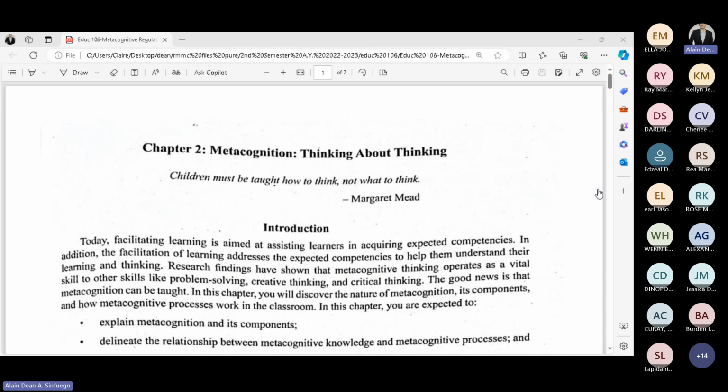Now next, we have the last major principle, which is individual differences. It talks about the uniqueness and diversity of the learners inside the learning environment or classroom.